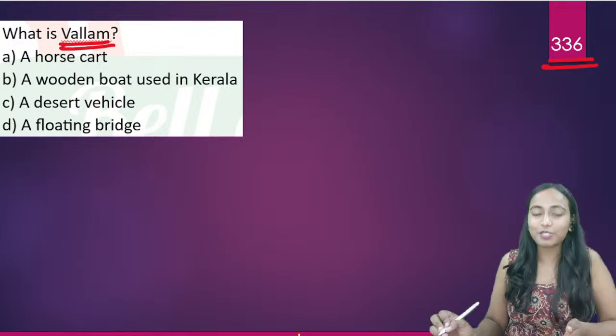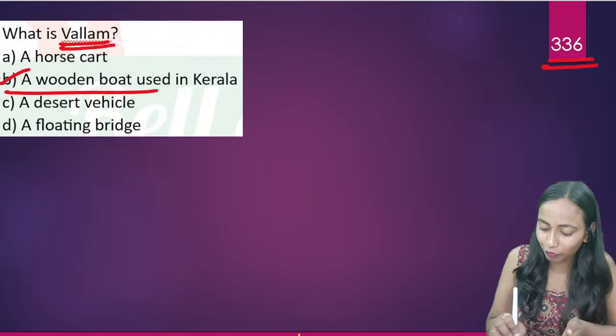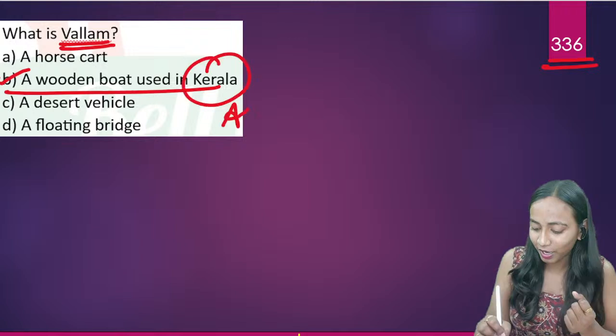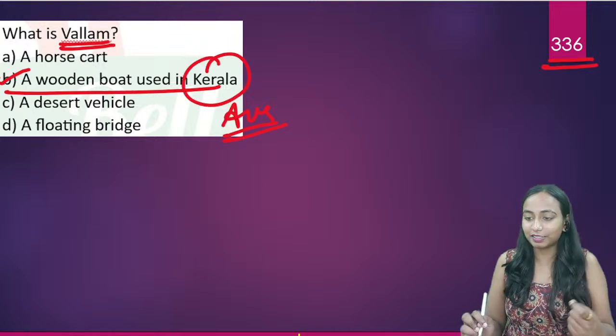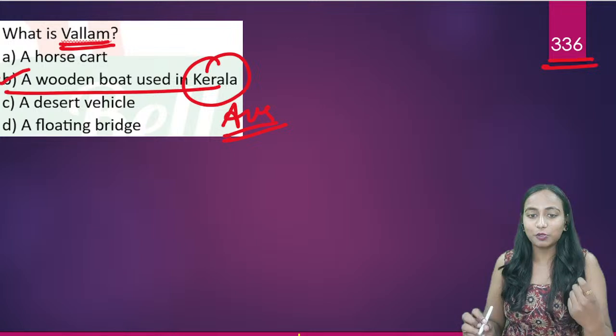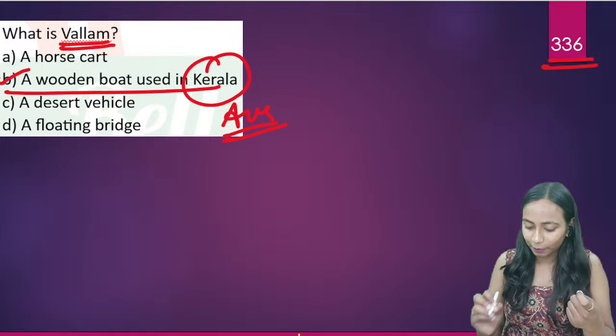What is Vallam? Vallam, everyone, is a small wooden boat. Okay, किससे बना होता है? It is made of wood. It is a small wooden boat. And where is it used? It is used in the state of Kerala. ये भी आपसे question पूछा जा सकता है. In which state is Vallam used? So we must keep in mind Vallam is used in the state of Kerala.